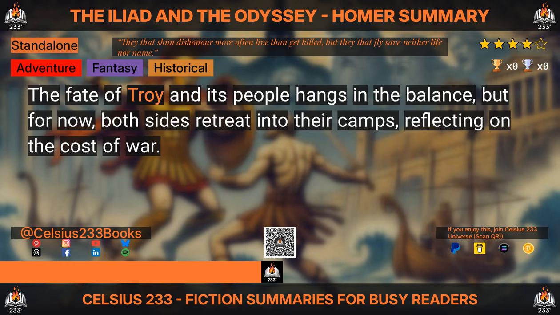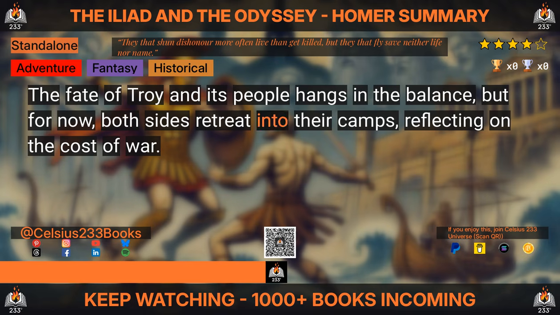The fate of Troy and its people hangs in the balance, but for now, both sides retreat into their camps, reflecting on the cost of war.